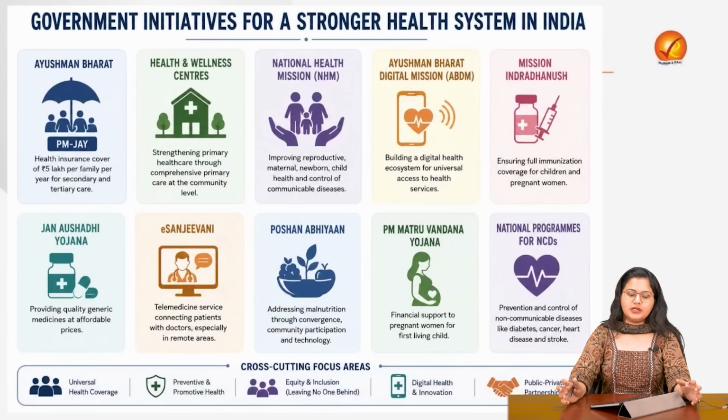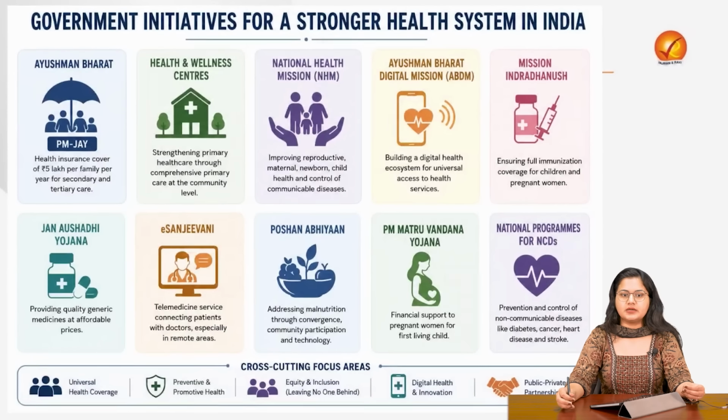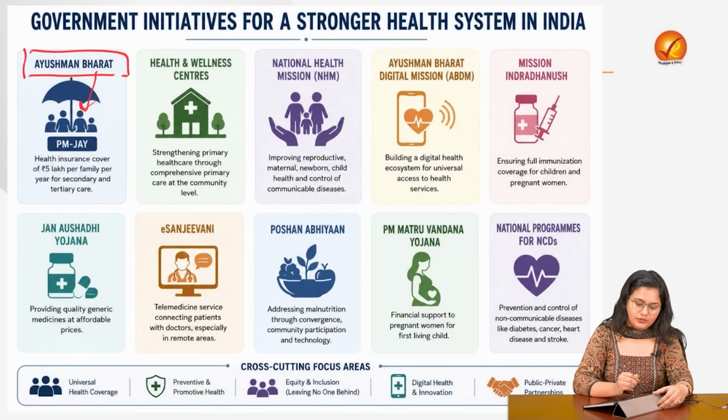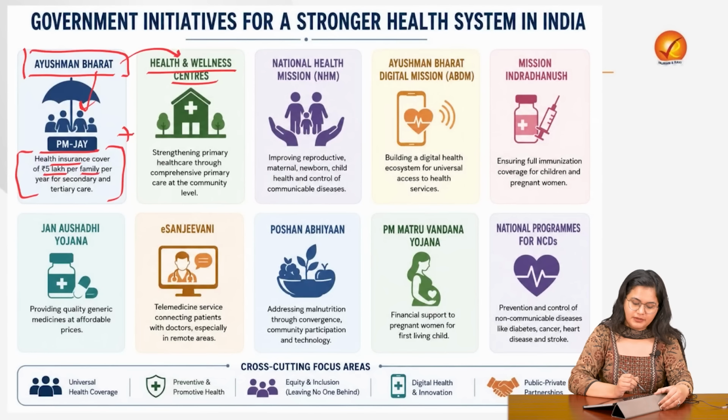Now coming to the government initiatives, what all has the government done for a stronger health system in India? First is the Ayushman Bharat. Within this we have two components that are working, the PMJAY, Jan Arogya Yojana, and the health and wellness centers. Both of these aid each other. So this is working on providing insurance of 5 lakh per family. And this is working on establishing the primary healthcare sectors in the rural areas and in the hinterlands.